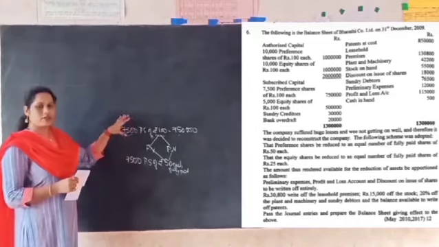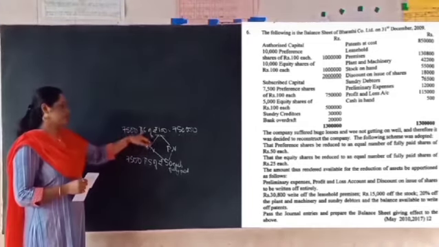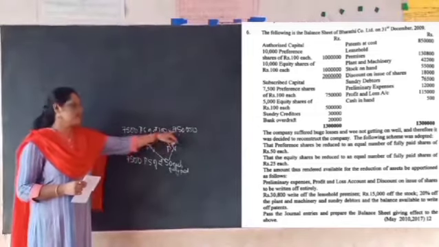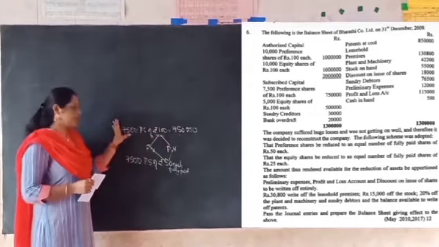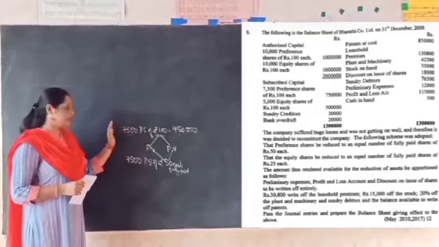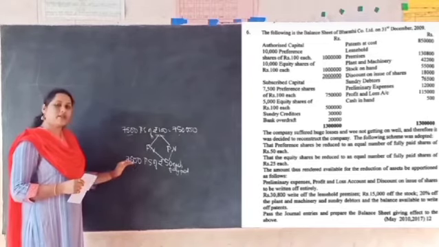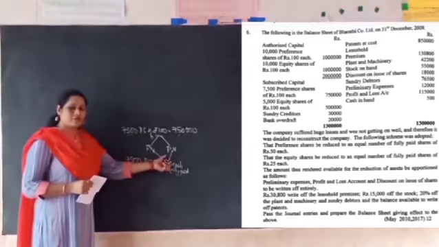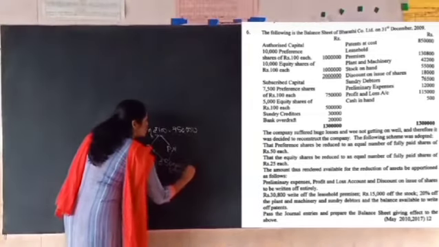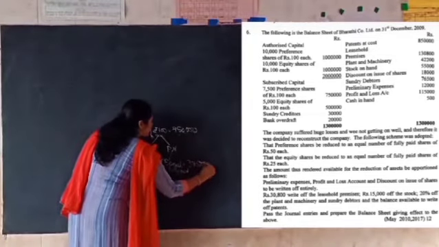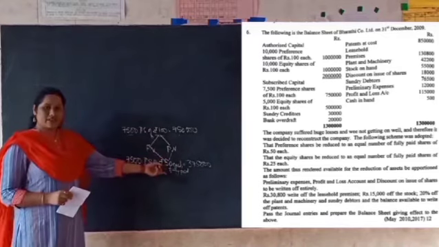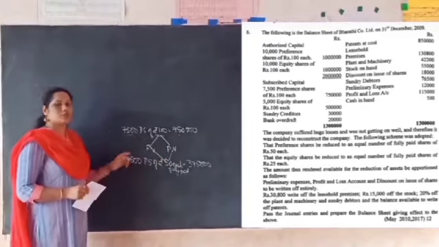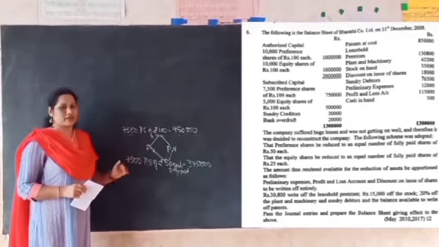First we have to cancel the old capital, that is 7,500 preference shares of rupees 100 each, 7,50,000. This should be cancelled because it is the old capital. Then we have to give credit to the new capital, that is 7,500 preference shares of rupees 50 each. The new capital is going to be 3,75,000. Still 3,75,000 remains, that should be transferred to a separate account called capital reduction account.